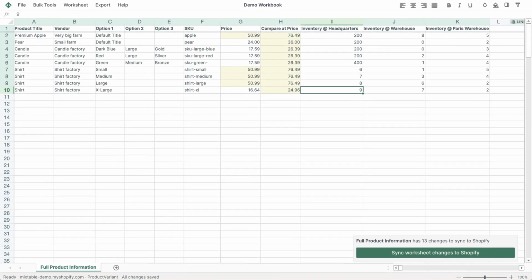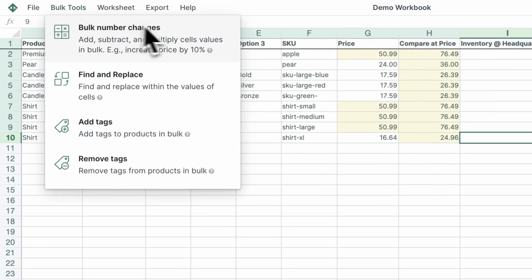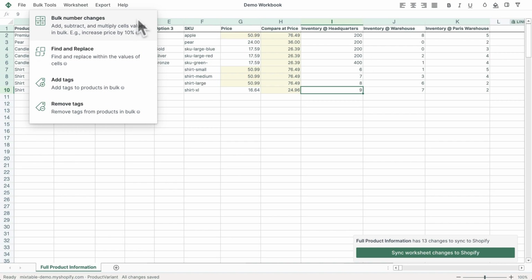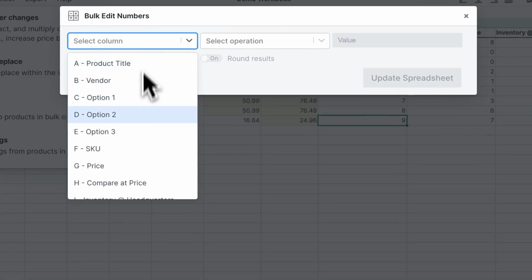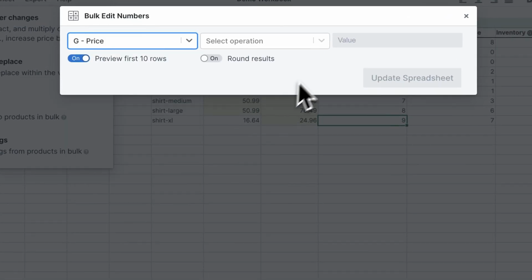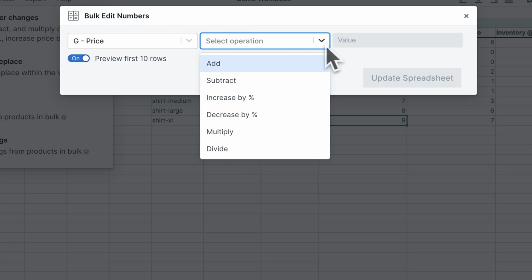Before we start our sync to Shopify, let us also take a look at a Mixtable tool that makes setting prices in bulk even faster. You go to Bulk Tools in the toolbar and open the Bulk Number Changer. Once it opens, select the Price column. You can now select the type of operation you want. Let's say we want to increase all of our prices by a certain percentage.